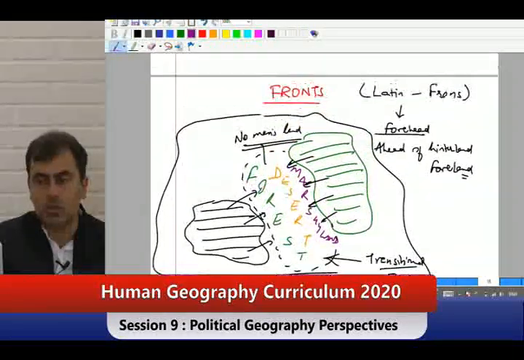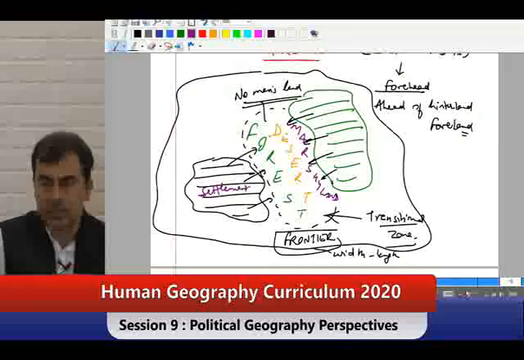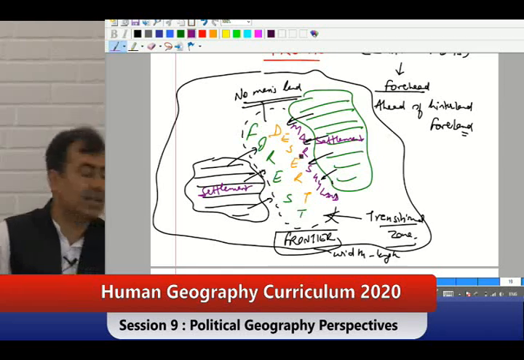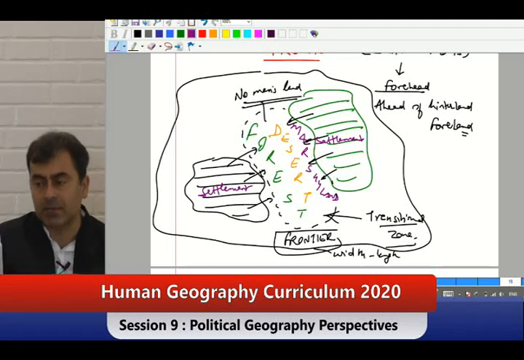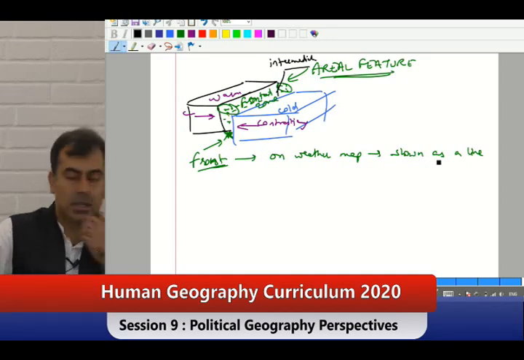Likewise, between two settlements, this no man's land, this transitional land. Say for example, this was warm front, this was cold front, cold air mass, warm air mass and cold air mass. Front will be intermediate or transitional.